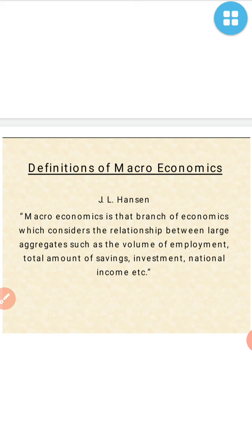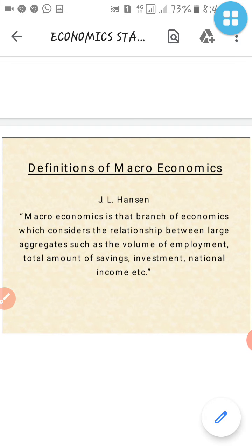So here the definition is given by J.L. Hansen. He is saying that macroeconomics is the main branch of economics. As I say, it is the main thing of the national economy, which considers the relationship between large aggregates, such as the volume of employment, total amount of saving and investment, national income, etc. Means it includes everything: investment, national income, employment, poverty, unemployment. These all things are included in macroeconomics.